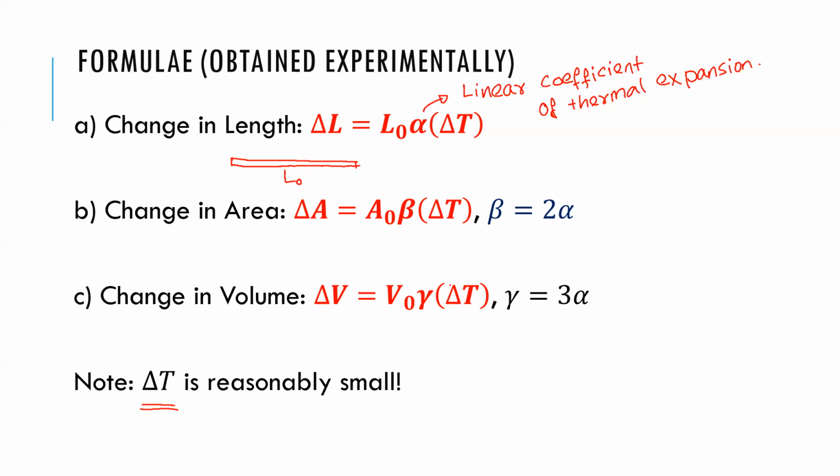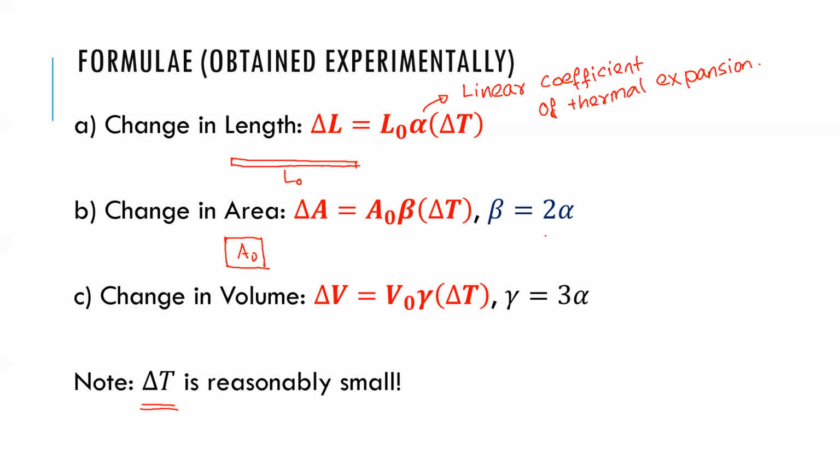And then similarly, if you don't have a thin rod, but you have some plate with some initial area, the change in area is proportional to the original area and the change in temperature. And this is the areal coefficient of thermal expansion.